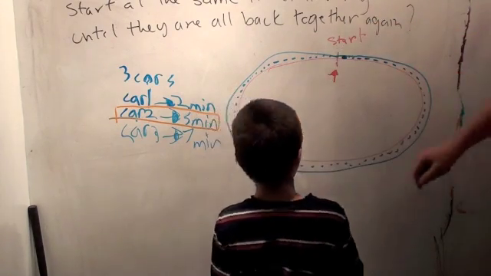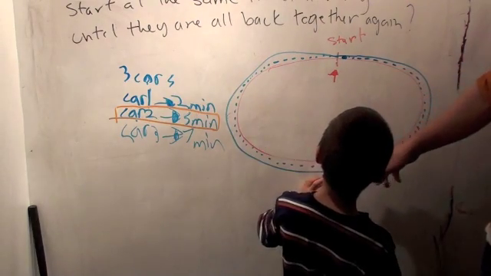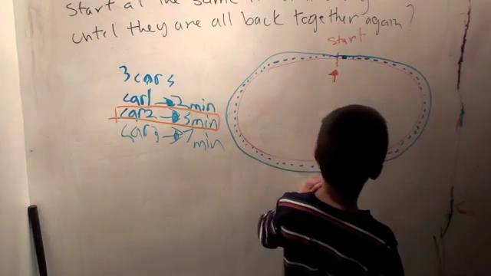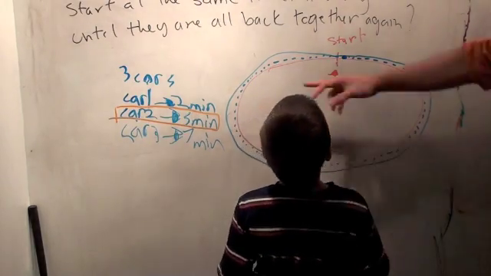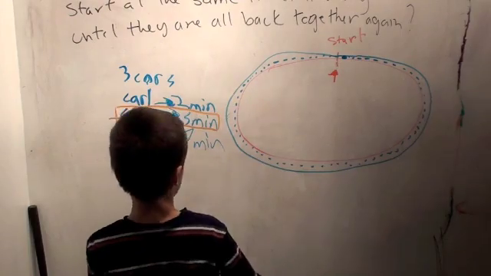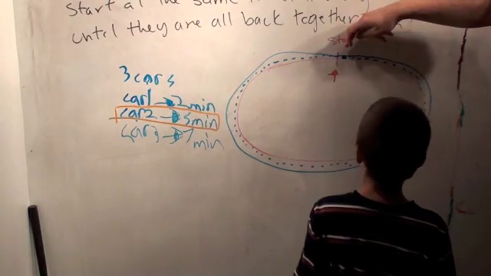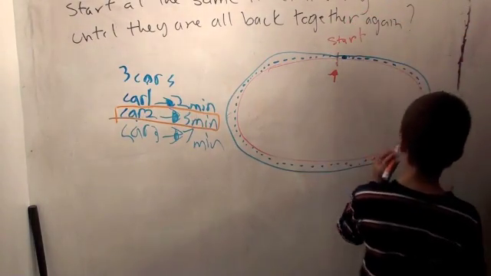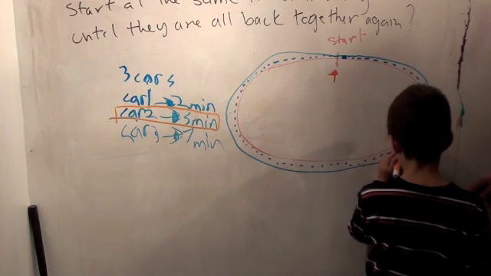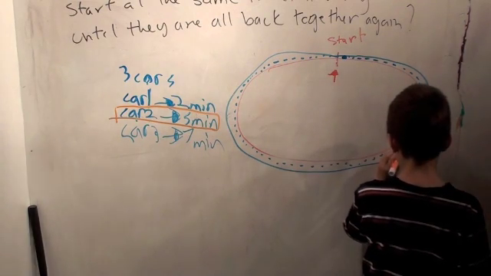Well, if he's halfway there in 2 minutes, how long will it take him to go all the way around? 4 minutes. And how long does it actually take him to go all the way around? 5 minutes. So do you think he's halfway or less than halfway? A little less than halfway. So why don't you mark where you think he is? I think he's about right here. Okay, so why don't you draw your dots up to there then?